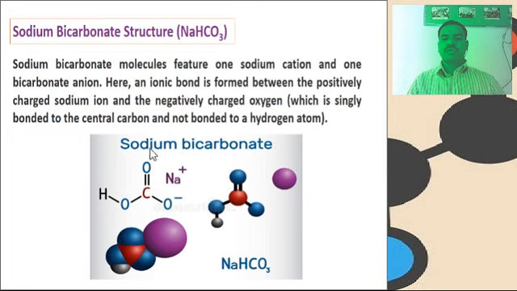Then the structure of sodium bicarbonate. Here the sodium bicarbonate molecule features one sodium cation and one carbonate anion. Here an ionic bond is formed between the positively charged sodium ion and a negatively charged oxygen ion, which is slightly bonded to the central carbon and not bonded to the hydrogen atom. And see the structure of sodium bicarbonate.